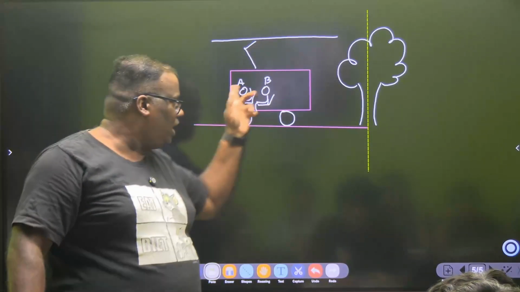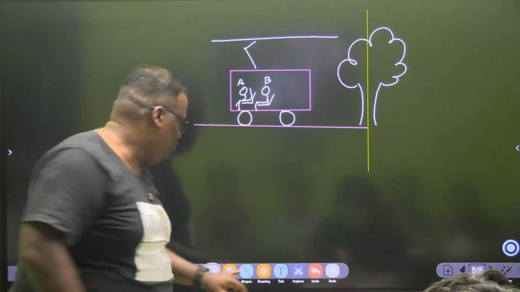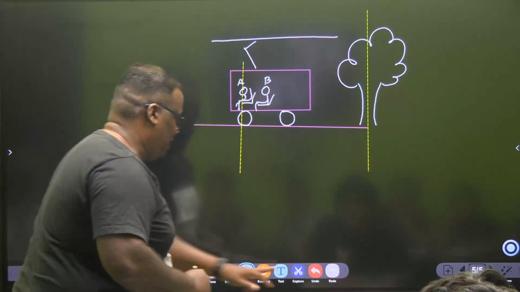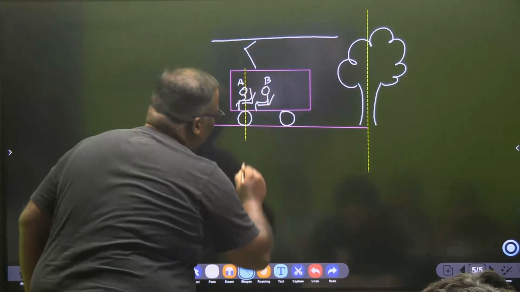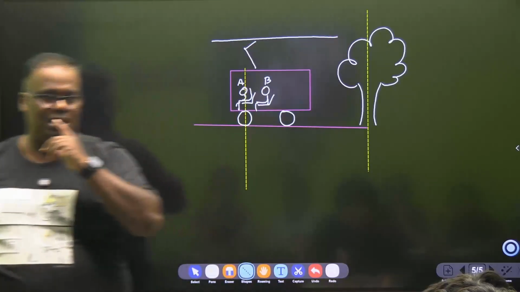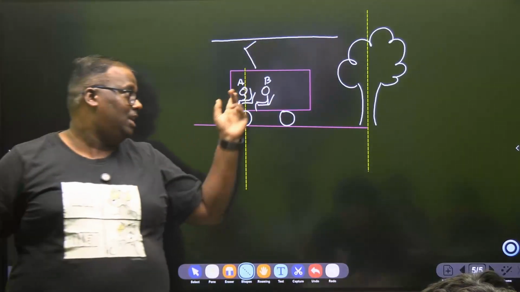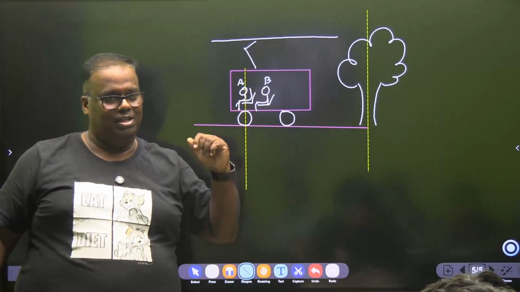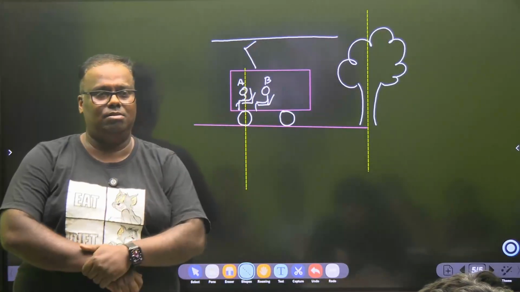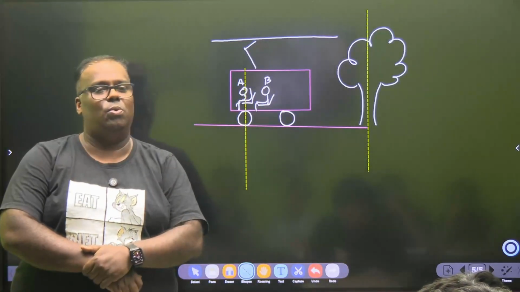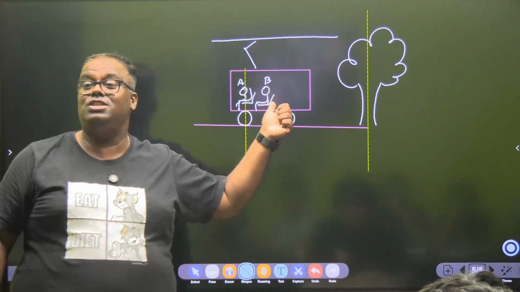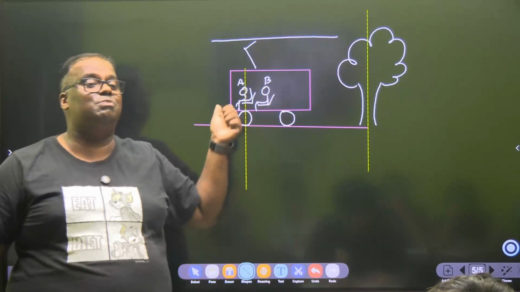But if you look at A and B and you now shift your frame of reference to A, you make the fixed reference point A. Now between A and B, is B in motion with the frame of reference as A? No, B is not in motion because B's position is not changing with respect to A.